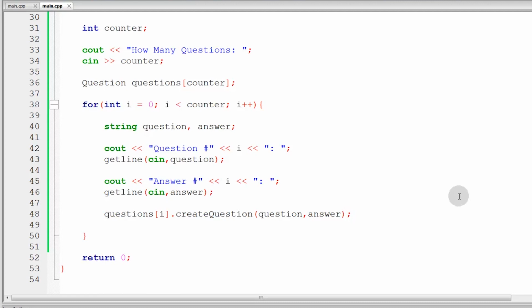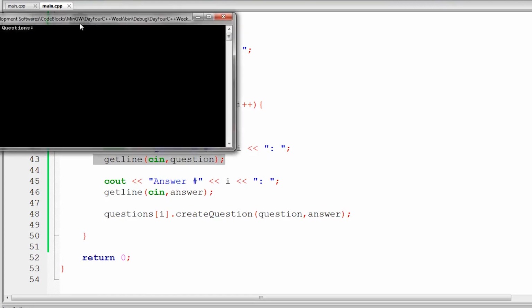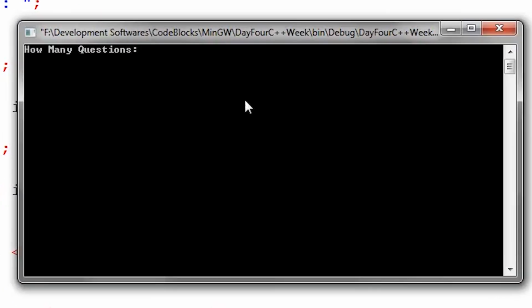But there is something wrong with this. So, alam nyo ba kung ano yung problem? So, kung nakinig kayo from the first kanina, bago tayo magsimula dun sa problem natin, yung about dito sa getline, alam nyo kung ano yung magiging problema dito. So, let's try to run this. So, as you can see guys, hinihingan tayo. How many questions? If I put 3 here, oh yan, nakita nyo may mali agad. Question number 0, then naging answer number 0 agad. So, isn't this familiar? Kung pinanood nyo yung first part ng video, isn't this error familiar? So, nakita nyo na ba yung mali?